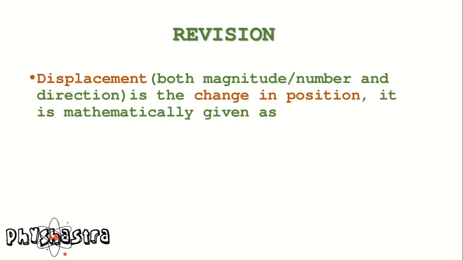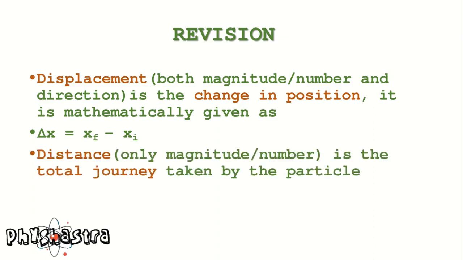Let us revise the concept of the last lecture. Displacement, which has both magnitude and direction, is defined as change in position and is mathematically represented as x sub f minus x sub i, where x sub f and x sub i are the final position and the initial position in one dimension respectively. Distance, which consists of only magnitude, is the total journey taken by the particle.